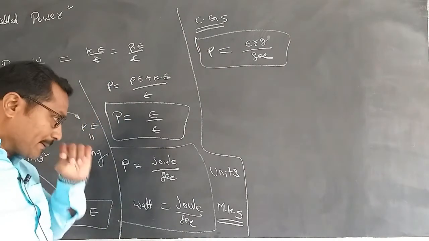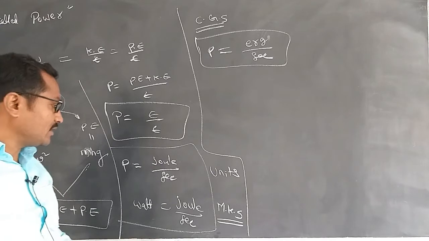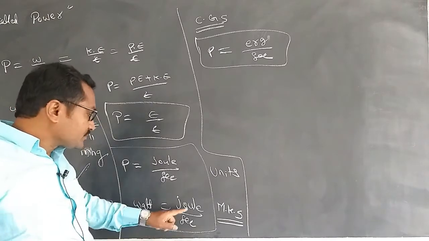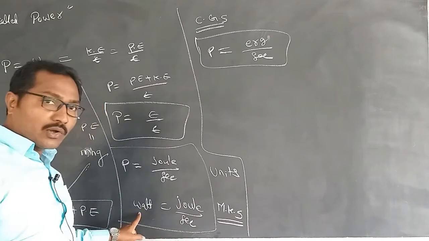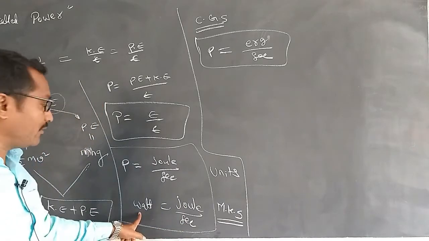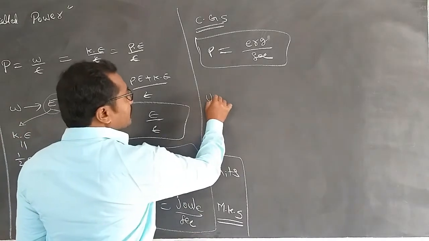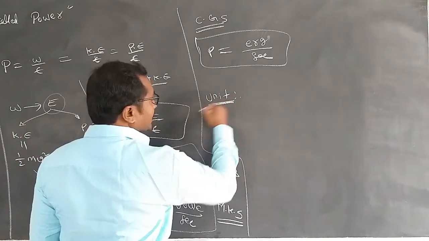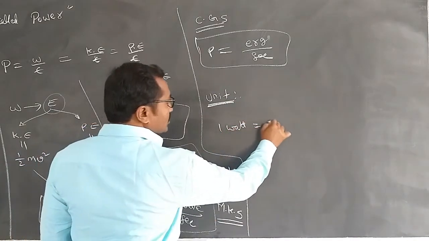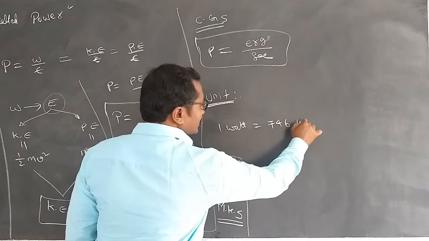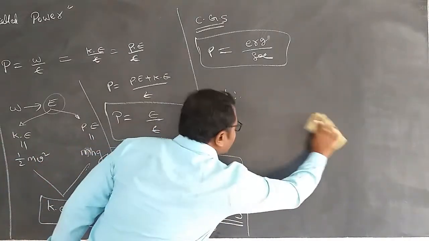We can also give the definition of the watt: the rate of work done of 1 joule per 1 second is equal to 1 watt. In this way we can give the definition for the watt. One more unit we have: 1 HP equals 746 watts.